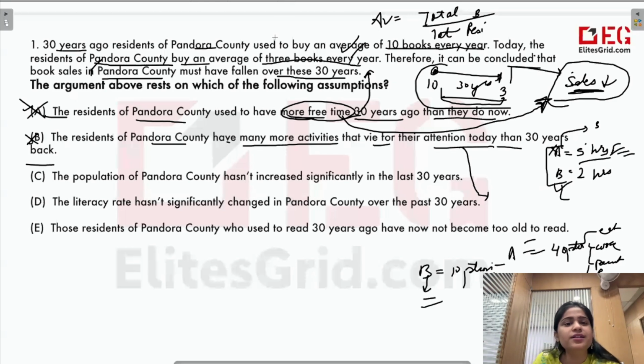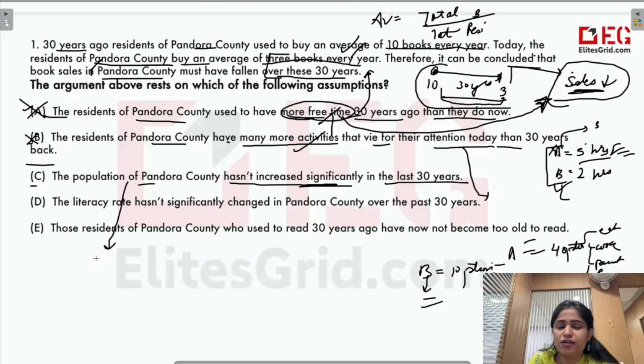That if the argument is related to average number of books, and then at the end I'm saying the total number will be affected, the assumption will be related to numbers only. Something related to this fact of average. And not activities or free time. This is something else. So this is not related to what we're talking about. Now let's come to option C. The population of Pandora County hasn't increased significantly in the last 30 years. Now this is saying that the population hasn't increased significantly. Significantly is important here. Now see how.